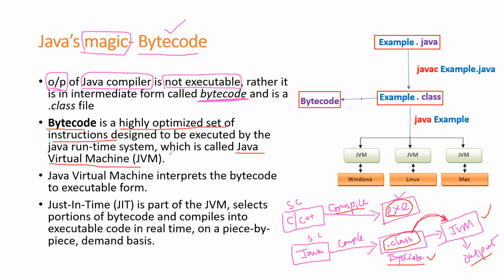What this Java Virtual Machine does, very important, is interpret the bytecode. It interprets the bytecode into executable form. Means it converts the bytecode into an executable form. In other words, this can be executed by your JVM.